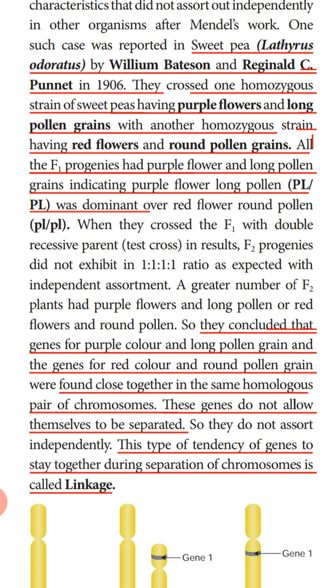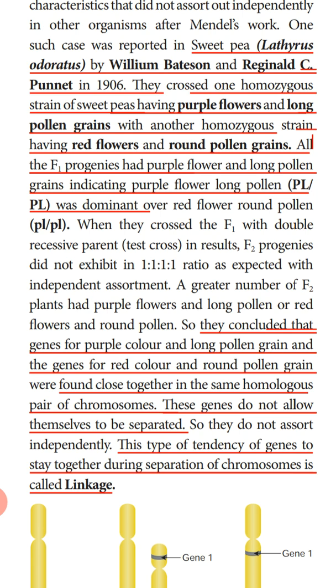According to independent assortment, purple can match with long as well as with round, so they could have assorted independently, and the number of progeny obtained could have been equal. But in this experiment, in Lathyrus odoratus, the parental type progeny were more and the recombinants were less.